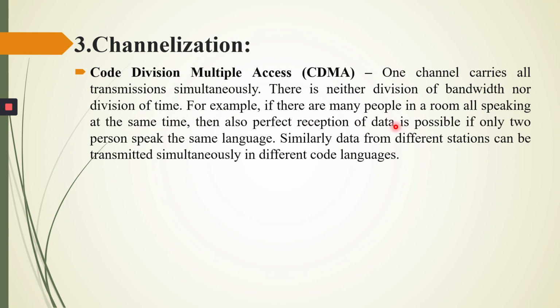For example, if there are many people in a room all speaking at the same time, perfect reception of data is still possible if only two persons speak the same language. Simultaneously, data from different stations can be transmitted in a different code language. Suppose multiple people are speaking at the same time, but two persons are speaking in a different language, then they can easily be heard. Similarly, data from different stations can be transmitted simultaneously at the same time but in a different code language. That is the concept of code division multiple access.